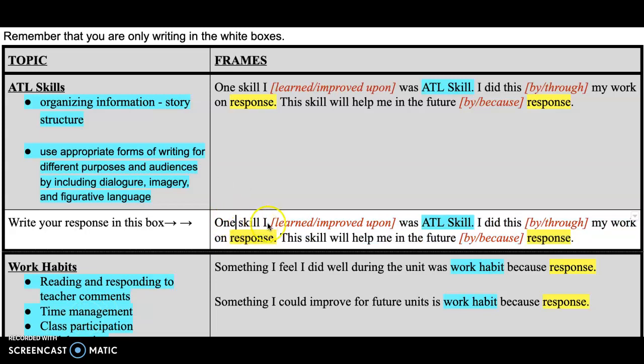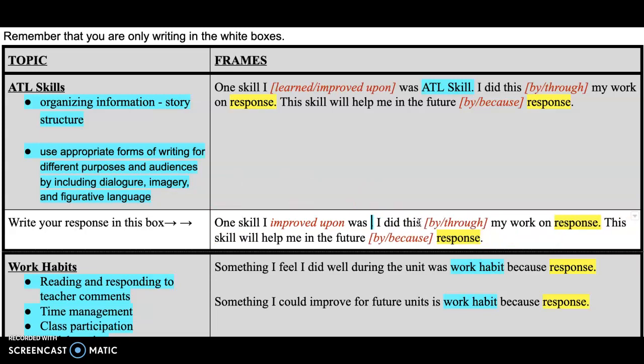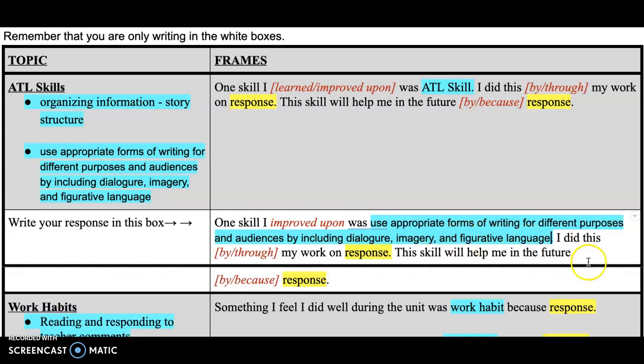So it starts with one skill I, and I'm thinking I'll say improved on because for most of you, you'll probably have learned these skills in the past. One skill I improved upon was, and then it's in blue and it says ATL skill. So I'm going to come over here and decide which one of these was one I improved on. And I'm going to say it's the second ATL skill. So I'll come back over here. I will erase this and put that in. I did this, and I can say by or through. And I'll say by.